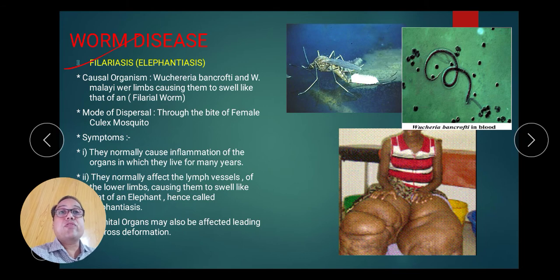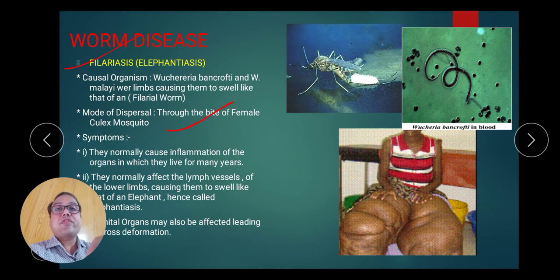Causal organisms are Wuchereria bancrofti and Wuchereria malayi. एक बार क्वेश्चन आया था आपके 12th बोर्ड एग्जामिनेशन के अंदर कि वुचेरियासिस की 2 स्पीसीज लिखनी थी. The first one is bancrofti and the second one is malayi. Limbs swelling हो जाती है, एलिफेंटियासिस इसीलिए कहते हैं, और फिलेरियासिस भी कहते हैं. Mode of dispersal: through the bite of the female Culex mosquito. Listen carefully, by the female Culex mosquito. तो Culex से फैलता है ये.